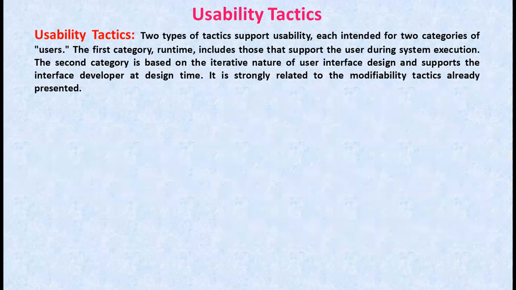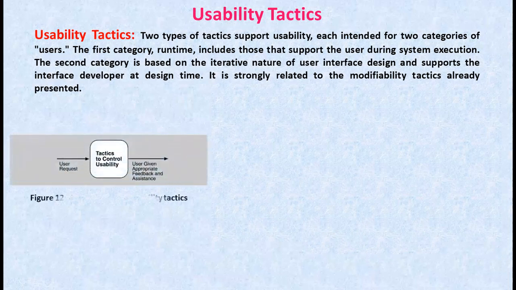Here, two types of tactics support usability, each intended for two categories of users. The first category is runtime, which includes those that support the user during system execution. And the second category is based on the iterative nature of user interface design and supports the interface developers at design time. So it is strongly related to the modifiability tactics which were already presented.